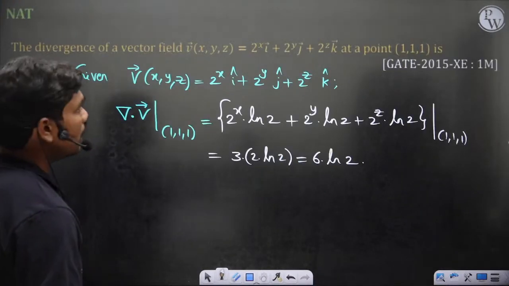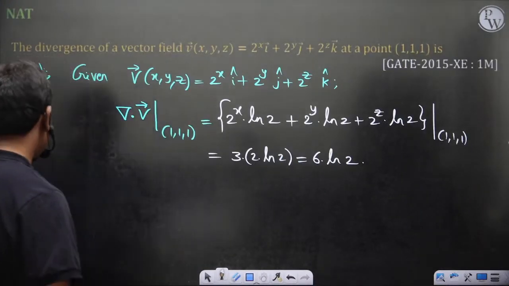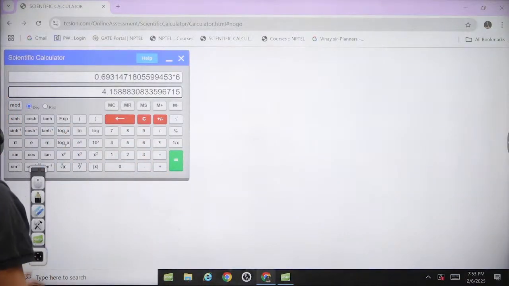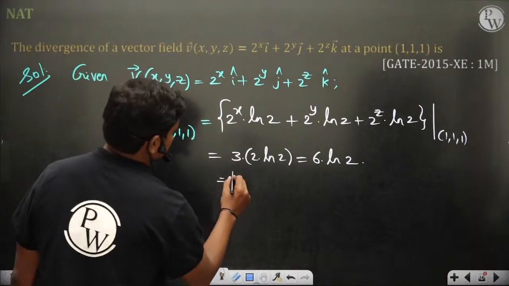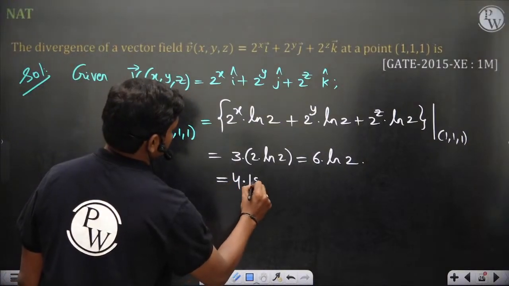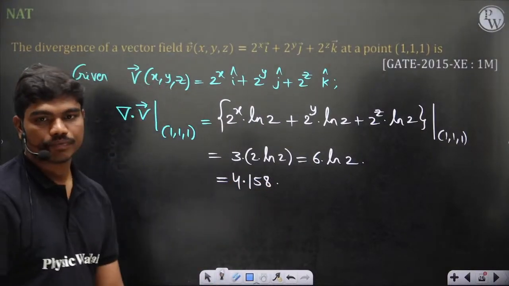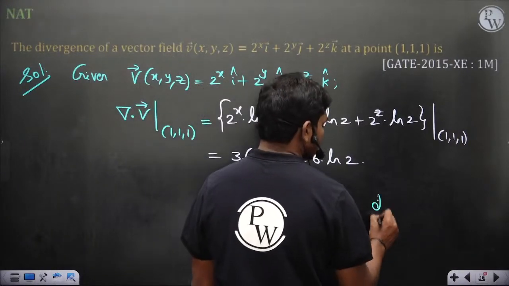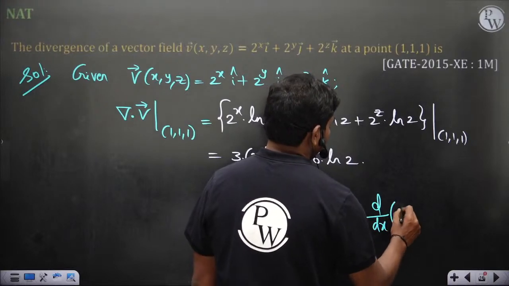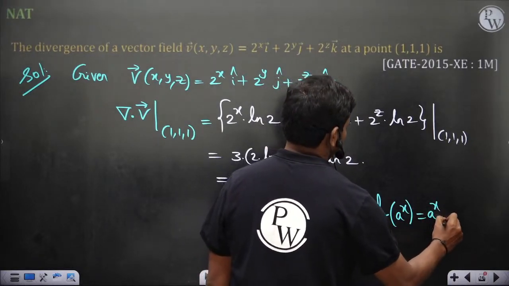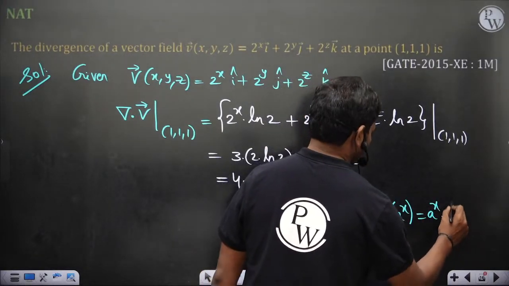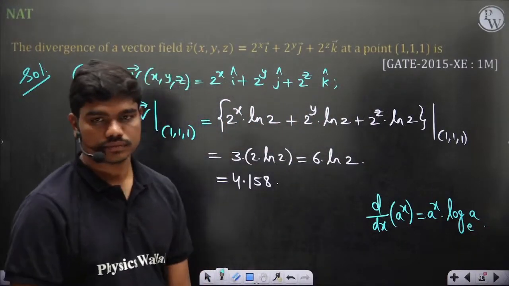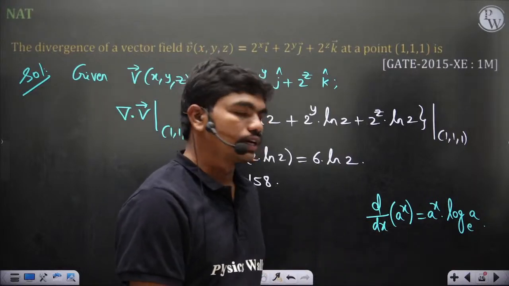Okay, this is the question and it's NAT. So 6 ln 2, let's calculate the value. 6 into ln 2, 4.158. Yeah, 4.158 is the answer. Normally if you see the derivative of a^x, that's what you get.